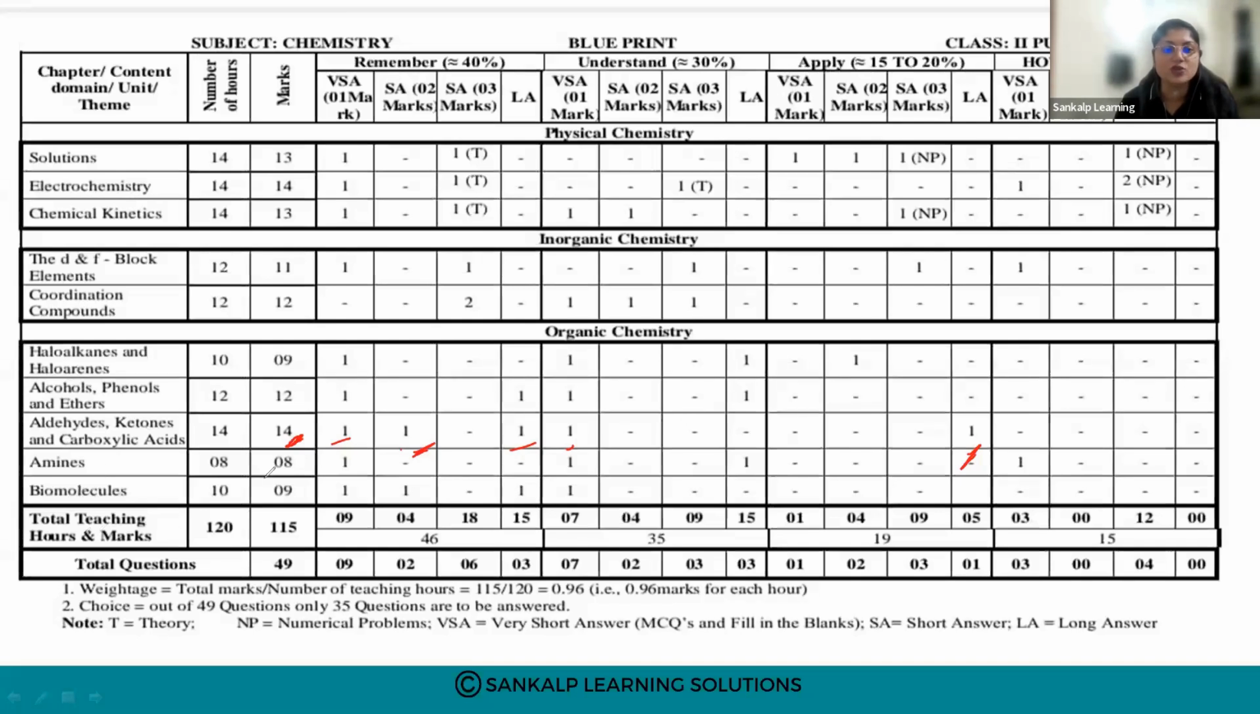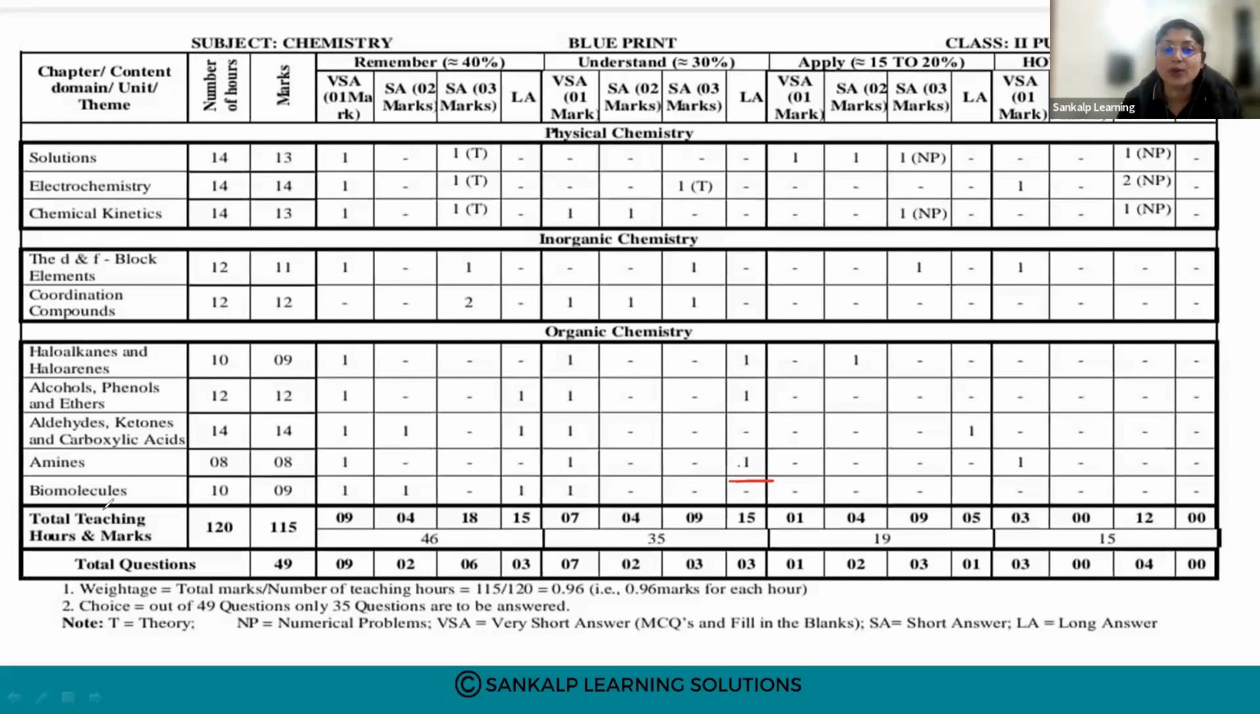Next is amines. The chapter is allotted 8 marks. 3 one-mark questions are coming from this chapter. Then there are no 2 marks questions. There is one 5 marks long answer in part E. So in organic chemistry, as you know, in part E you will have the 5 mark questions directly.